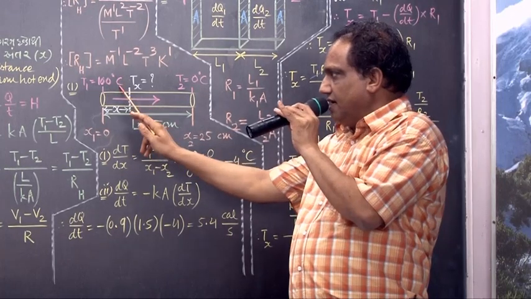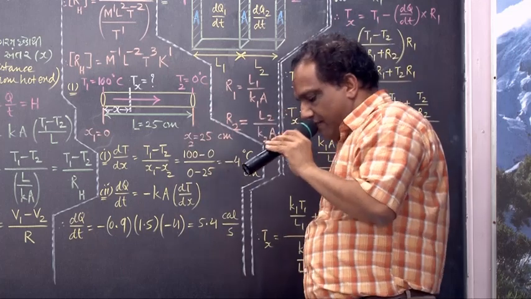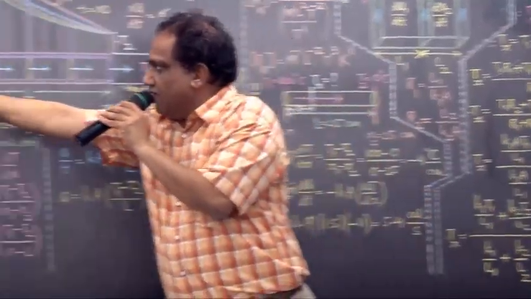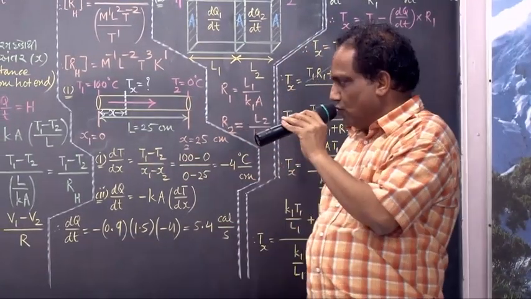Higher temperature is 100 degrees centigrade, lower temperature is 0 degrees centigrade. Higher temperature we show by symbol T1, T1 greater than T2. So let this be T1 and let this be T2.